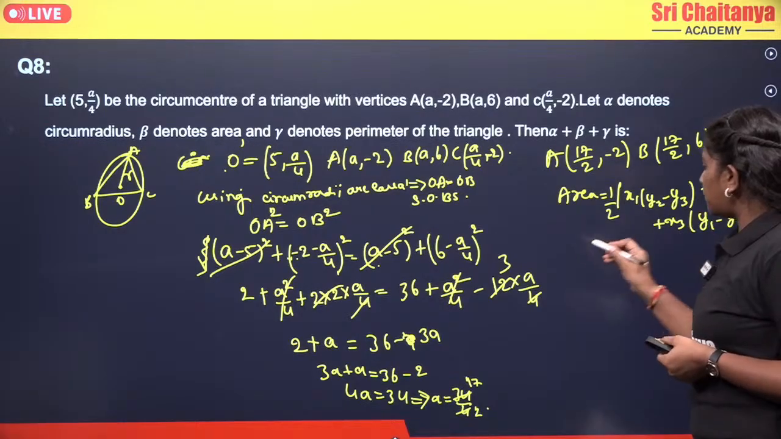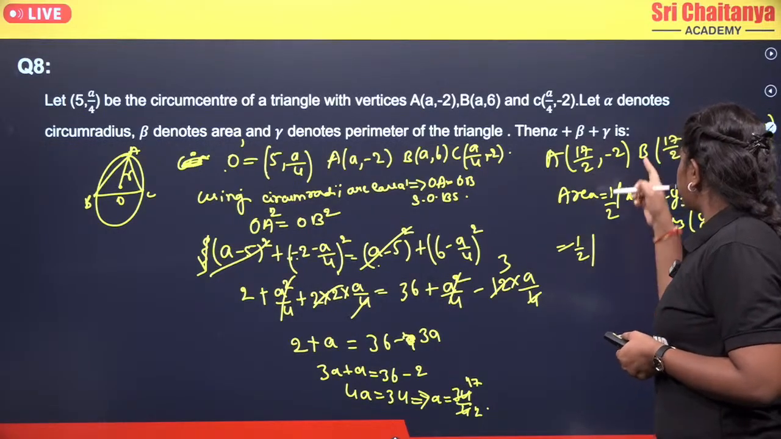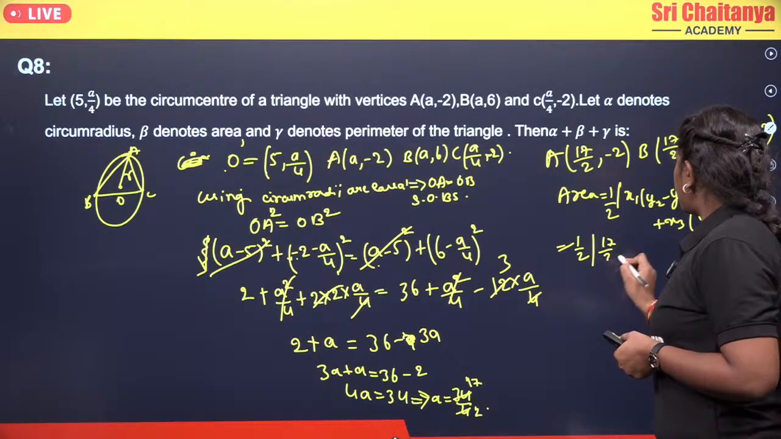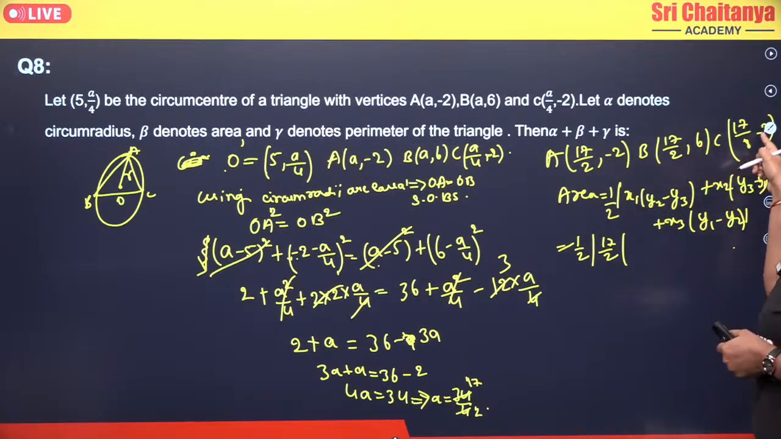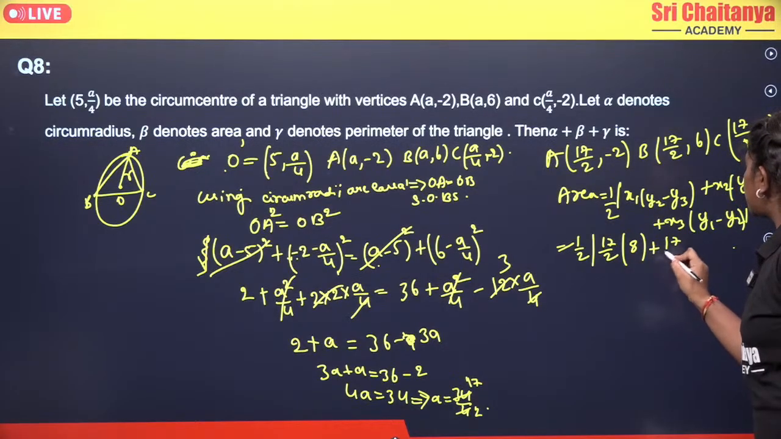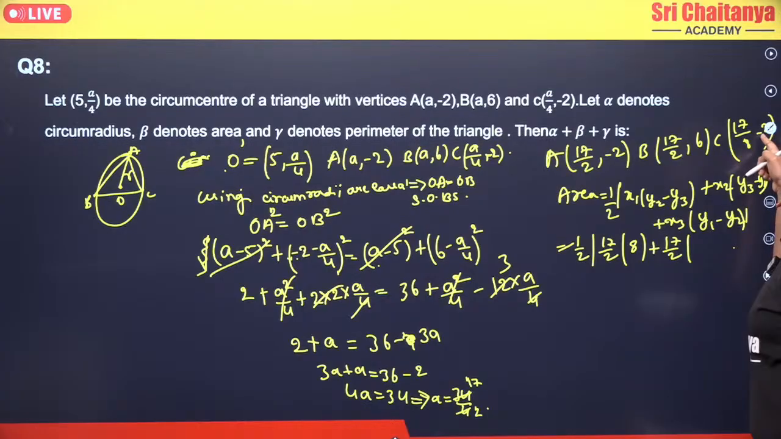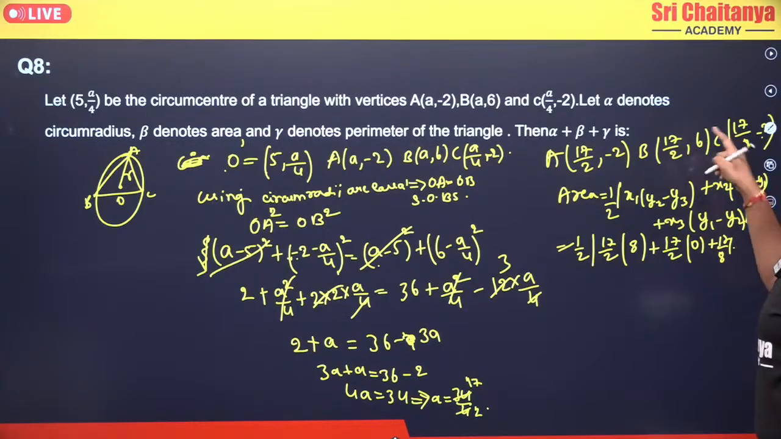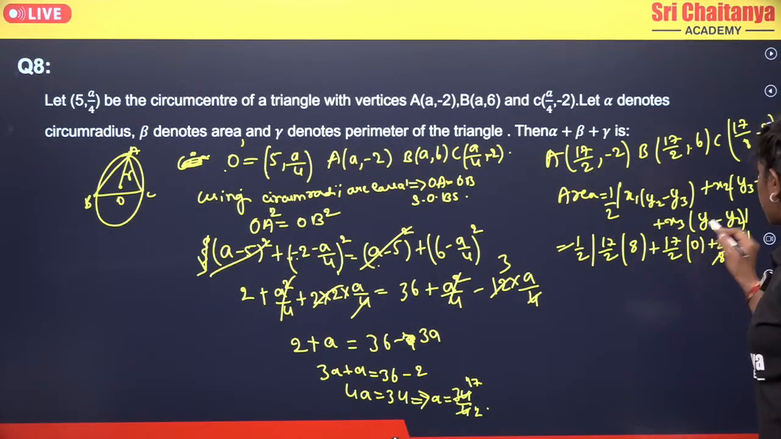Now coming to here, it will become half of modulus of 17 by 2 into (y2 minus y3). y2 is 6, and minus of minus 2 plus 2 is 8, plus 17 by 2 into (y3 minus y1). y3 is minus 2, minus of minus 2, plus 2, so minus 2 plus 2 is 0, plus x3 which is 17 by 8 into (y1 minus y2), minus 2 minus of minus 2 minus 6, which is nothing but minus 8. Now minus 8 plus 8 will get cancelled, and it will become 0.